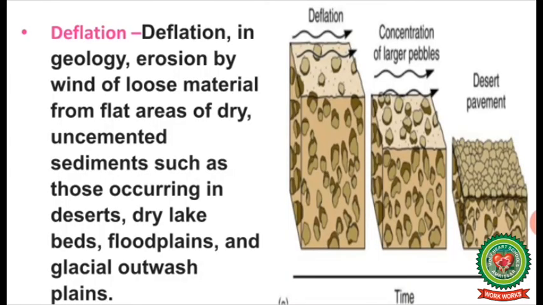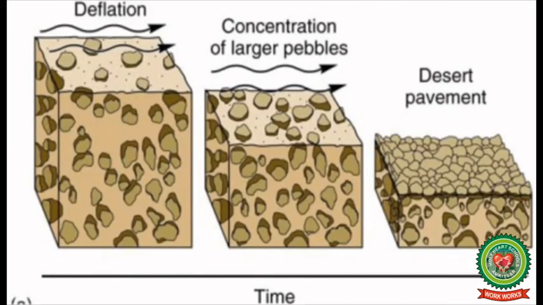The next term is deflation. Deflation in geology means erosion by wind of loose material from flat areas of dry, uncemented sediments such as those occurring in deserts, dry lake beds, floodplains, and glacial outwash plains.